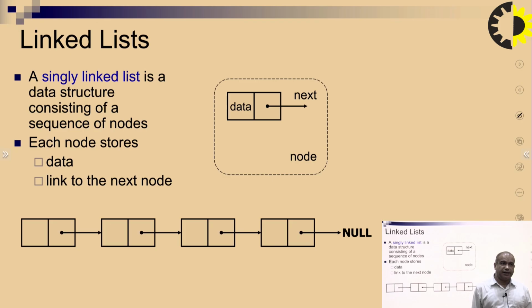Now there are a number of types of list. First is a singly linked list. A singly linked list is a data structure consisting of a sequence of nodes, meaning they are in sequence. Each node contains data and a link to the next node. That is the example of a singly linked list.